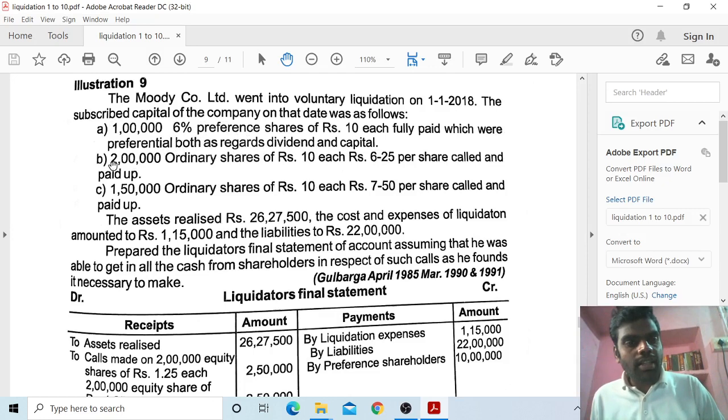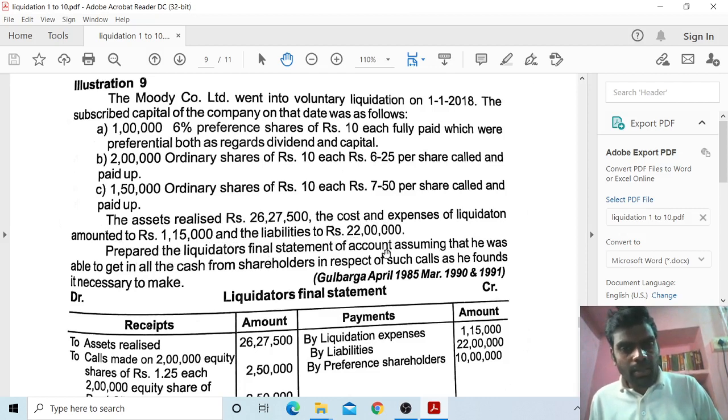Next, B, 2 lakh ordinary shares of rupees 10 each, rupees 6.25 per share called and paid up. C, 1,50,000 ordinary shares of rupees 10 each, rupees 7.5 per share called up and paid up. The assets realized rupees 26,27,500. The cost and expenses of liquidation amounted to rupees 1,15,000 and the liabilities to rupees 22 lakh.